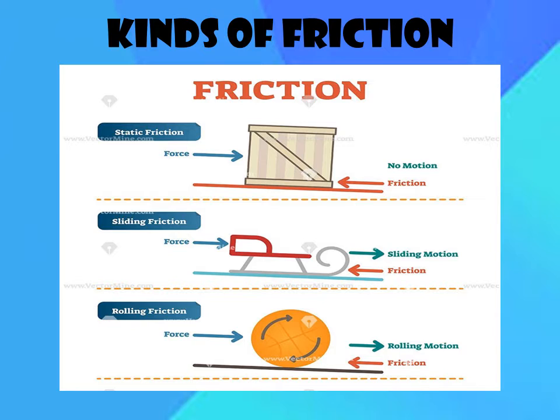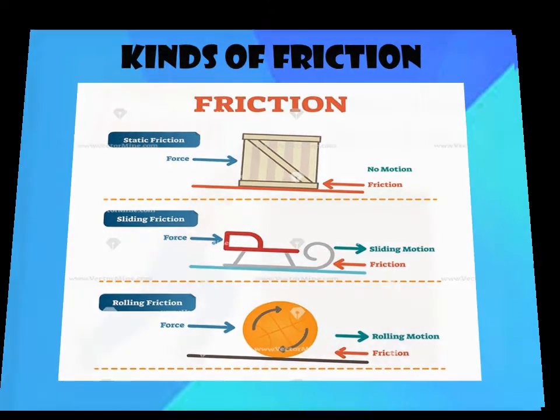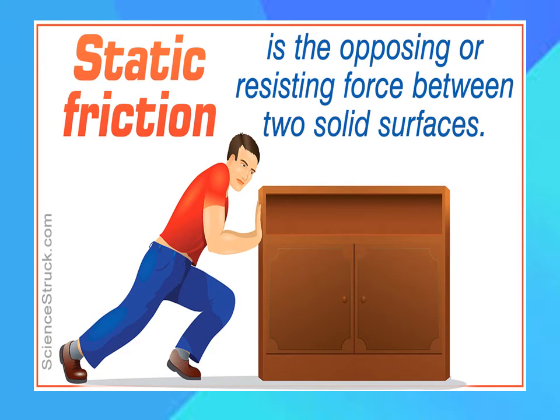We can categorize friction into the following three categories: static friction, sliding friction and rolling friction. Now let us understand more about them. Static friction. It is the frictional force that exists between two bodies so long as they are relatively at rest, even though an external force is acting upon them.